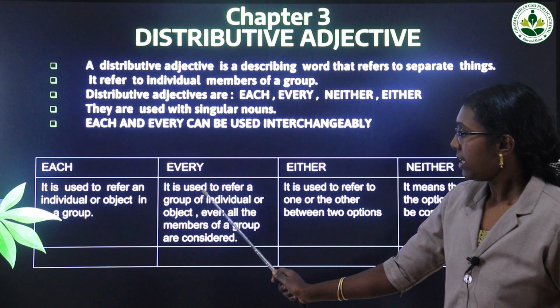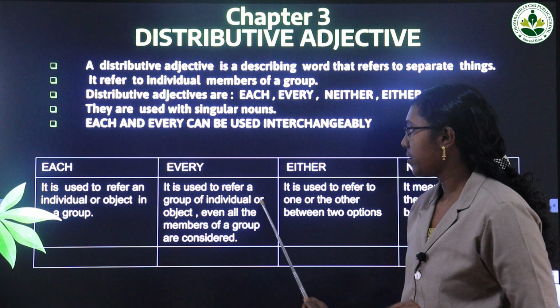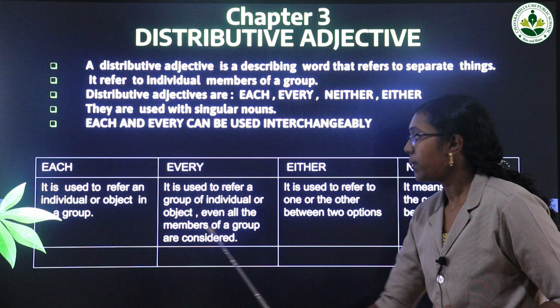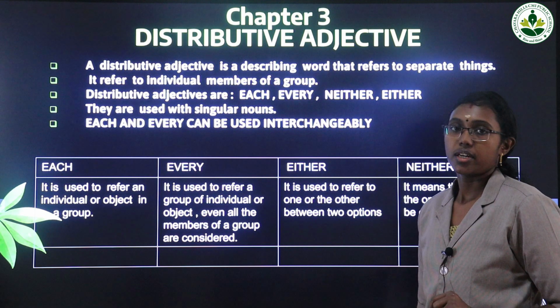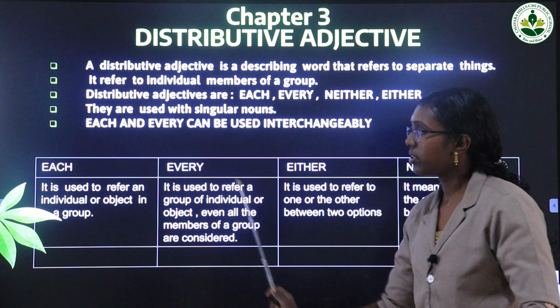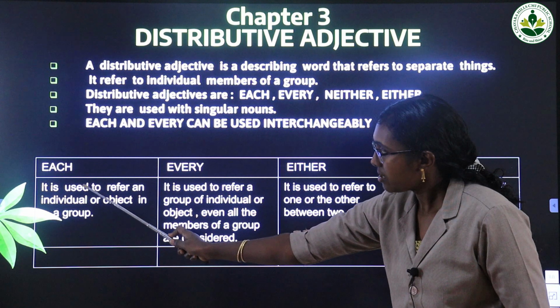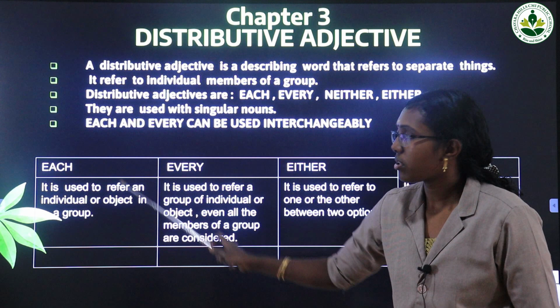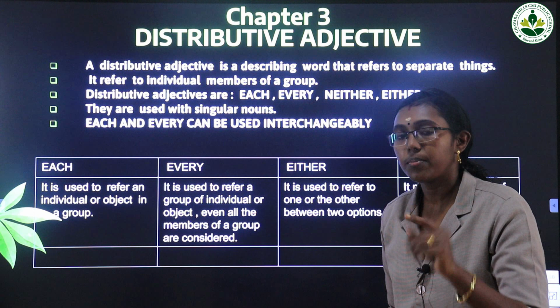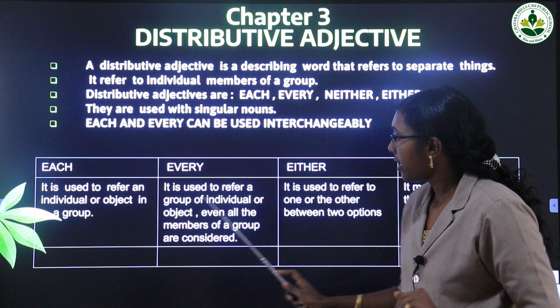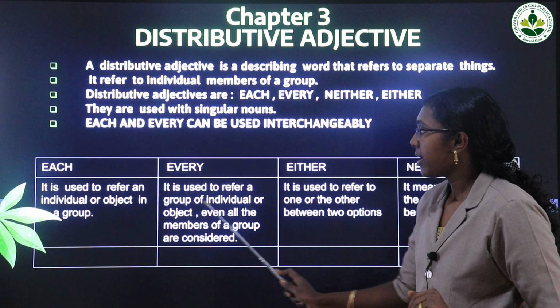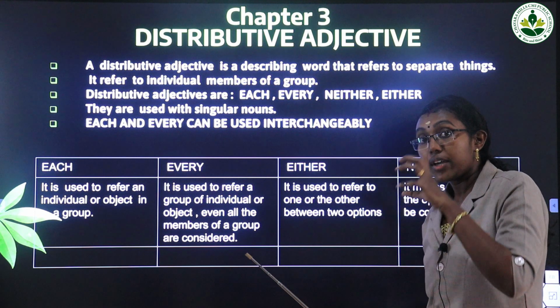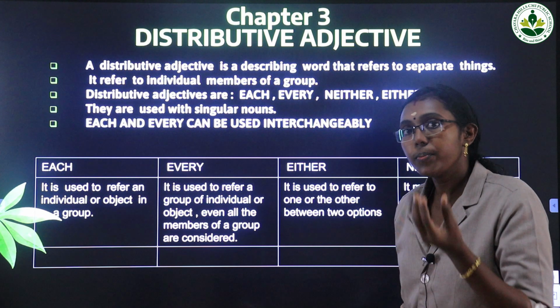Then every is used to refer to a group of individuals or objects. Even all the members of the group are considered. So there is not that much difference. Each means in a group we are focusing on one individual, but all will be considered. Here, every means a group of individuals, focusing on the group.